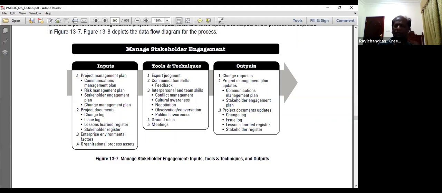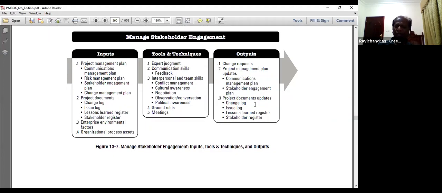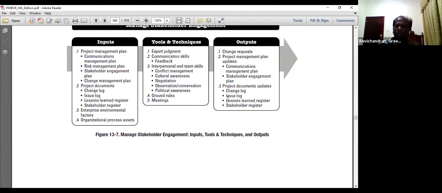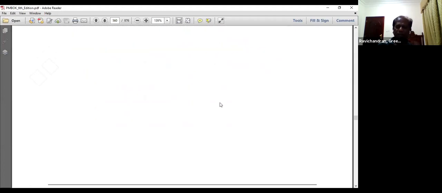Generally, it affects the communications management plan, so we may end up updating the communications management plan and our stakeholder engagement plan with the modified strategies to improve the engagement of the stakeholders. Other documents get updated: change log, issue log, lessons learned register, and stakeholder register. We may identify new information about the stakeholders, so it gets updated into the stakeholder register.